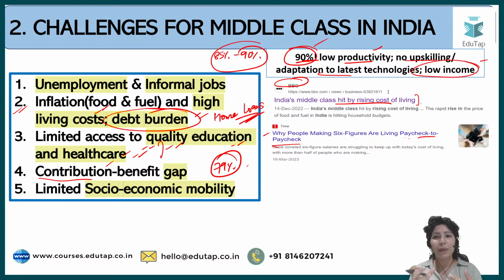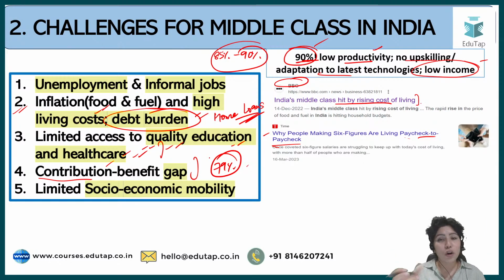So the moment it crosses a certain threshold, there is a heavy tax imposed on the middle class, but they are not the beneficiaries of it. As I told you, they do not get free food. They do not get free healthcare. They do not get free medicines like the poor people. And the infrastructure also, they are the ones who suffer because of traffic jams and lack of public infrastructure.